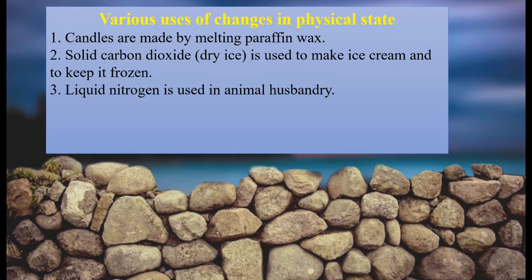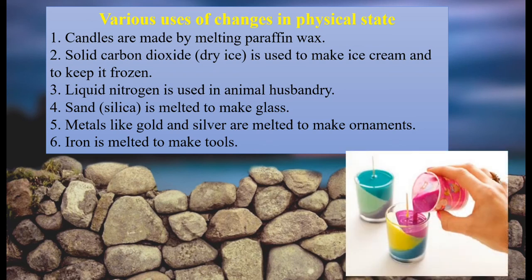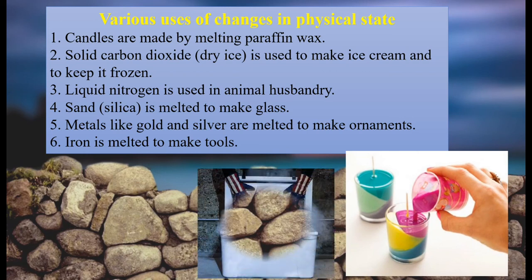Then you have sand, which is melted to make glass. So metals like gold, silver, ornaments that we wear are made by melting the metals like gold and silver. Then we also make tools like the hammer or sickle. These are all made from iron, which is again melted and then it is given shape according to our use. So here you can see how the paraffin wax is melted in order to make beautiful candles. Then here you can see dryers being used in order to store ice creams or to keep things frozen.